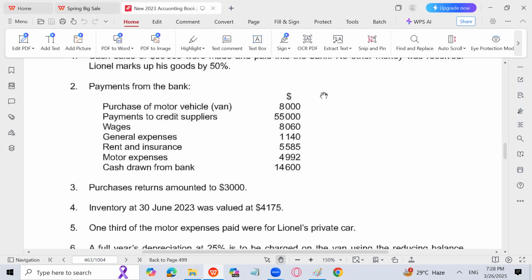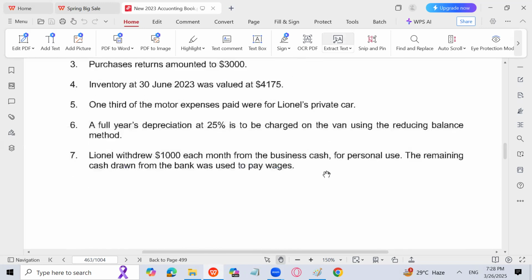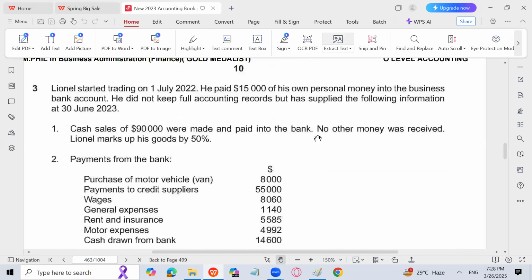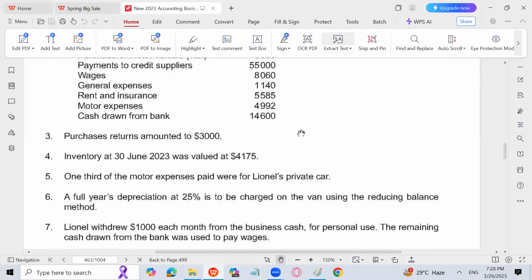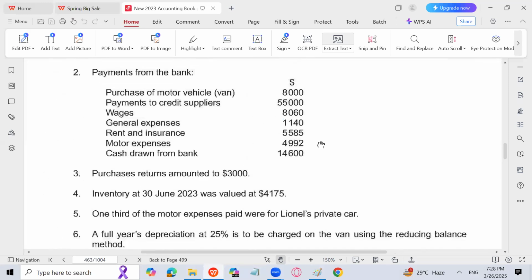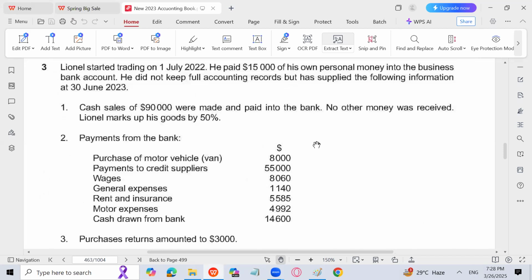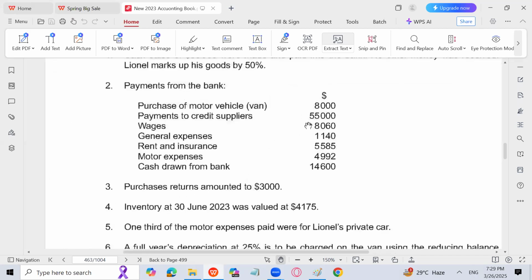Sir, where is it written that there is no credit sale? कहीं भी नहीं लिखा बेटा, कैश सेल दी हुई है, क्रेडिट सेल्स सवाल में नहीं है. कहाँ लिखा है कि नहीं है? कहीं नहीं लिखा. हमें पता है क्यों. Opening and closing trade payables, trade receivables are not given. So when there are no trade receivables, it means that we are not selling goods on credit. हम क्रेडिट पर नहीं बेच रहे. ठीक है जी. चलते हैं.